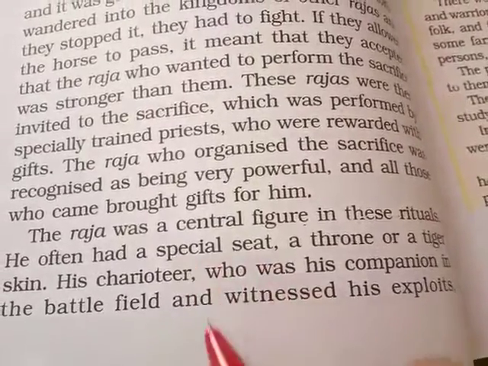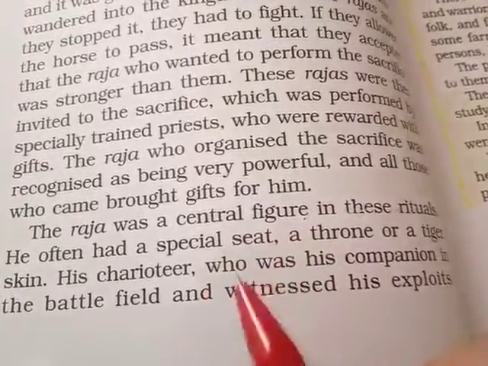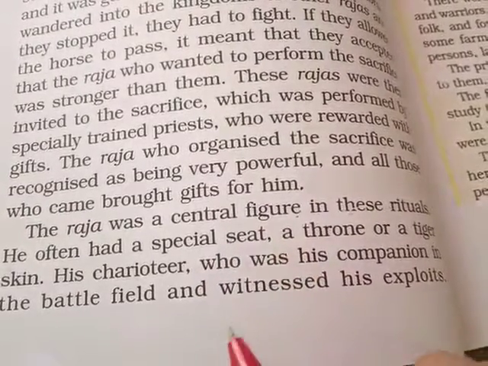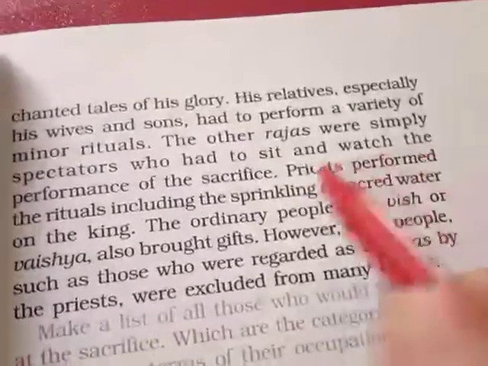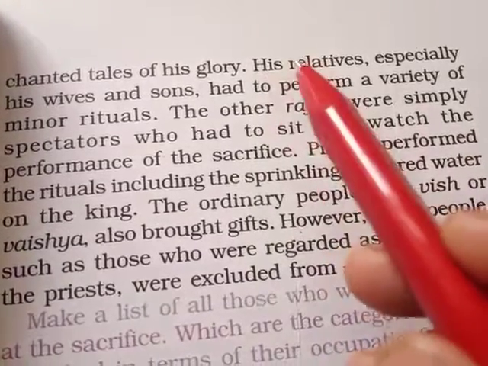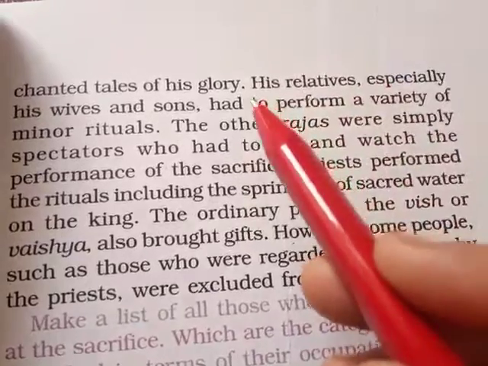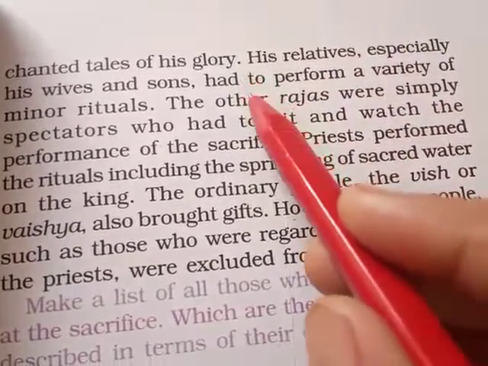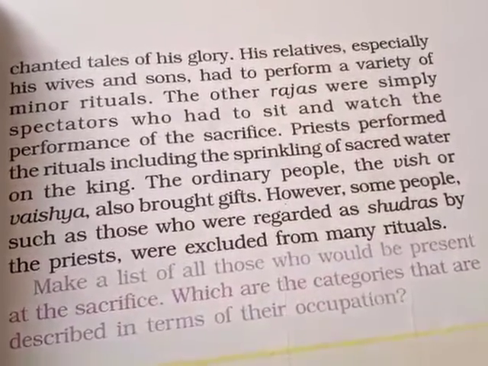Students, at that time the Raja was a central figure because he was provided a special seat and a chariot, and he was a champion in the battlefield. Chants tell the tale of his glory. Chanting means they used to describe stories, which were written glorifying how he had won the battle. These chants were made.